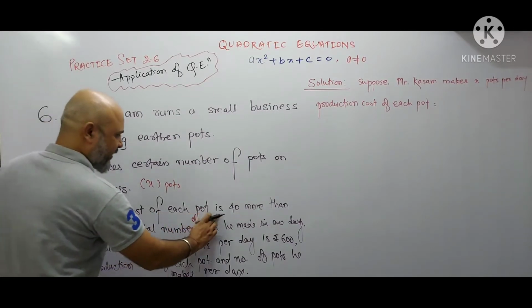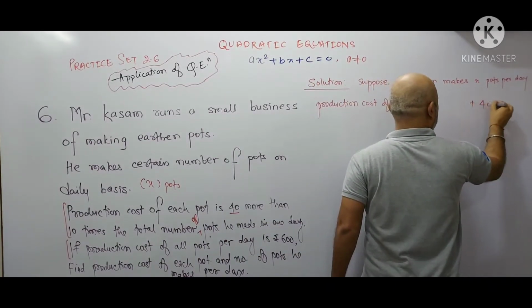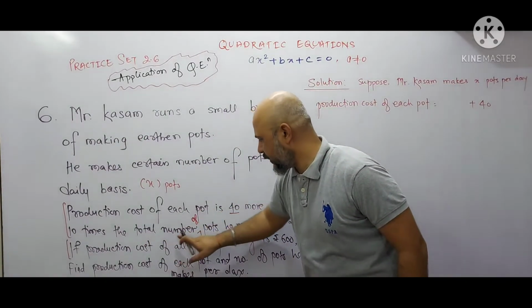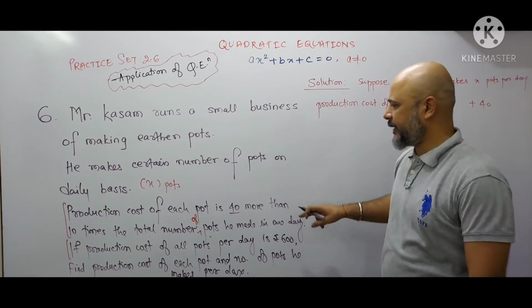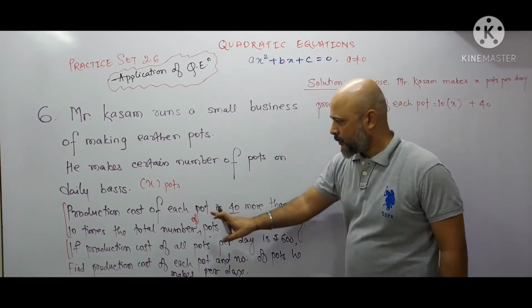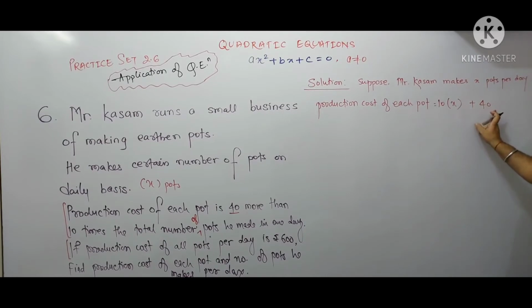Production cost of each pot is 40 more than, means plus 40, more than 10 times the total number of pots he made in one day. 10 times the total number of pots, that is X. So how many pots he makes per day? X pots. So you will write production cost of each pot is equal to 10 multiplied by X plus 40.